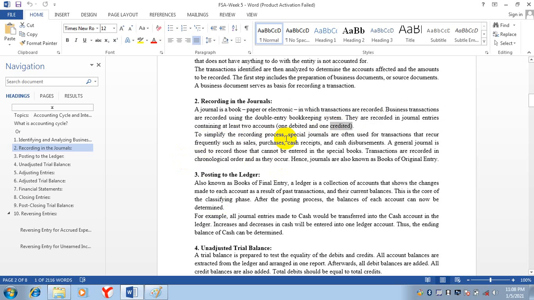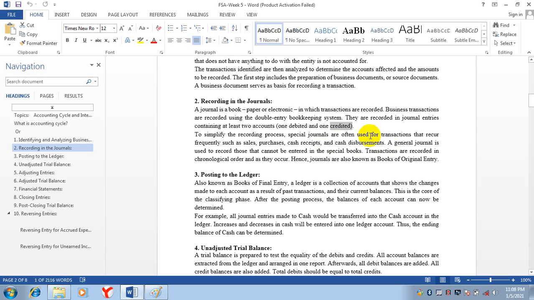To simplify the recording process, special journals are often used for transactions that reoccur frequently, such as sales, purchase, cash receipts, cash disbursements, etc. There are some special journals in which we are recording these journal entries: sales journal, purchase journal, sales return journal, purchase return journal, cash receipts, cash payments.